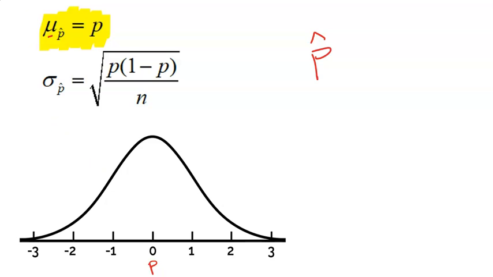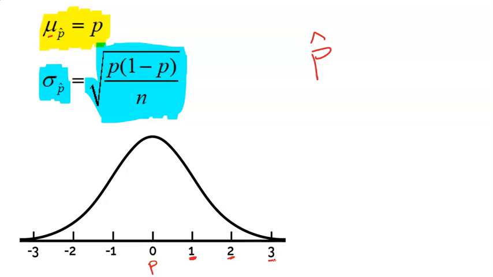Then we need to calculate the standard deviation, because we have to understand that it's the world we live in. Samples are going to vary. Just like shrimp vary, just like people vary, even sample proportions are going to vary. So we need to calculate the standard deviation of the sampling distribution for sample proportions. Now, to do that, we have a pretty simple formula. We're going to take the square root of p times 1 minus p, all divided by the sample size n inside of that giant square root. That's going to tell us how far this 1, this 2, this 3 is from the mean. That 1 represents one of these standard deviations.